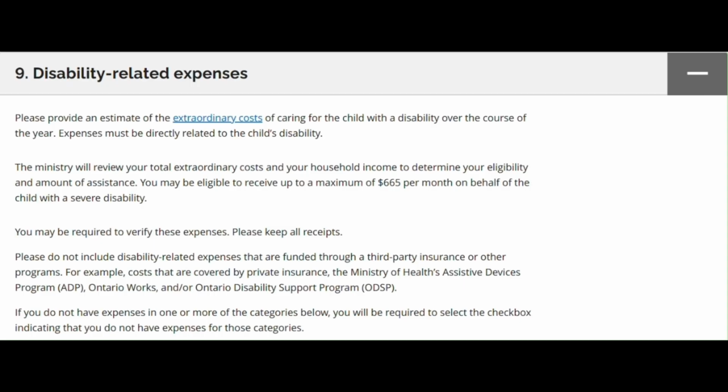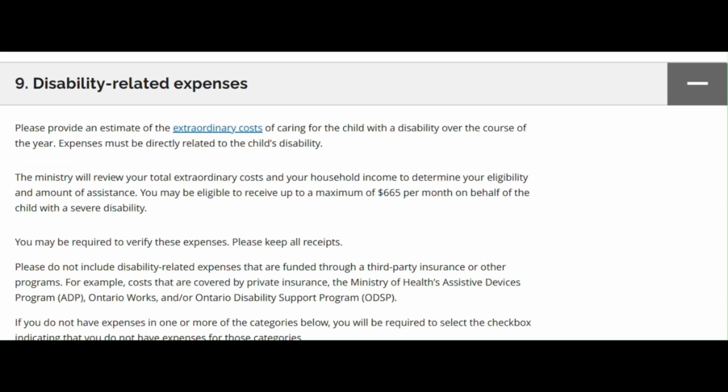Pay attention to each question carefully, as some will ask for yearly costs, while others ask for monthly costs. Keep in mind, these are your best estimates, not exact costs. Sometimes when asked for the yearly estimate, it can be helpful to break it down to monthly first. For example, when asked the yearly cost of extra clothing, it may be helpful to think about how much clothing is replaced monthly and then multiply by 12.